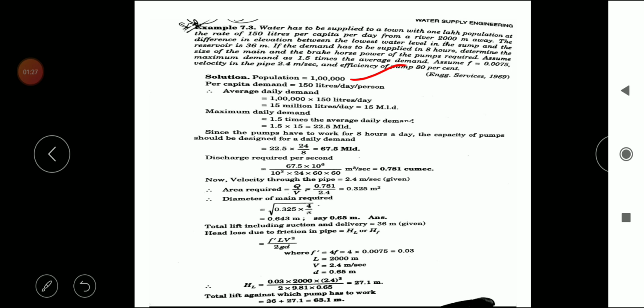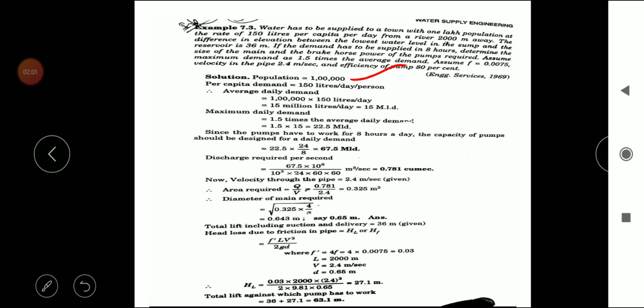So with the help of per capita demand, you can easily find out the average daily demand, which is equal to population into per capita demand. So here population is 1 lakh and per capita demand is 150 liters per day. Average daily demand is equal to 15 million liters per day, 15 MLD. Here MLD represents million liters per day.